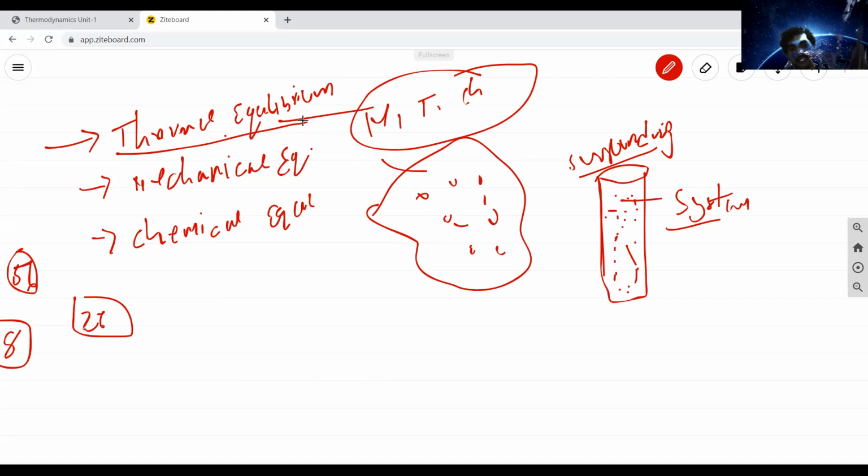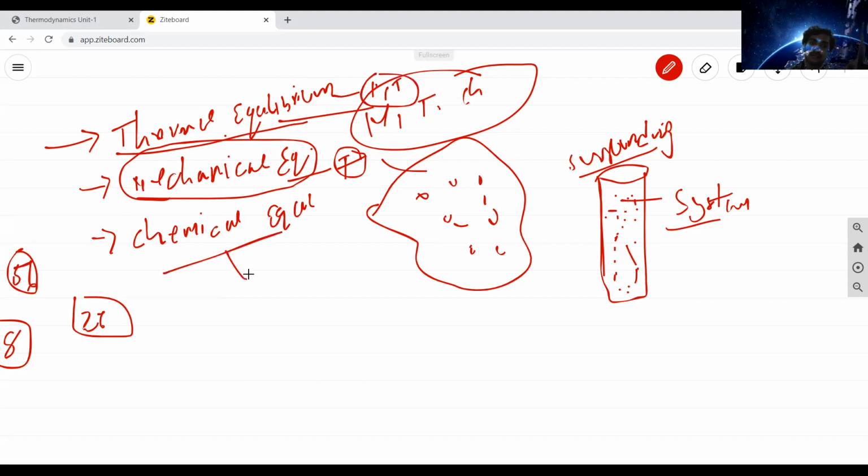Mechanical equilibrium means that forces are fixed, they do not change with respect to time. Chemical equilibrium means chemical reactions do not occur during this entire process, so that system is called a chemical equilibrium system.